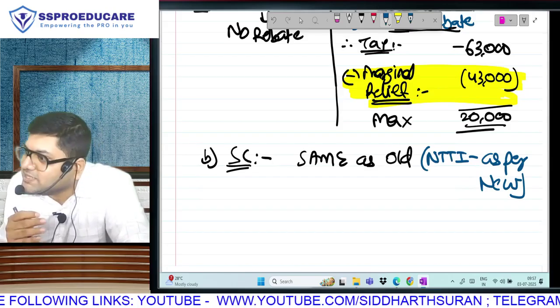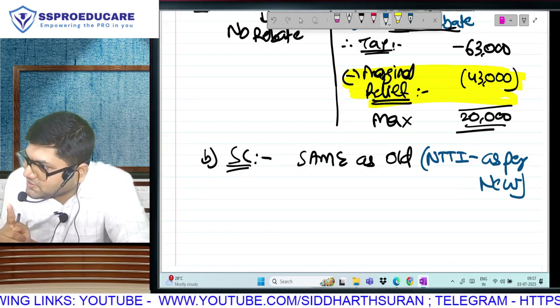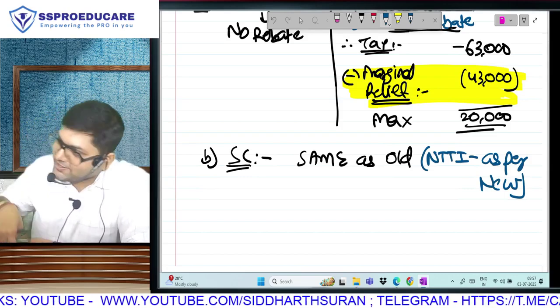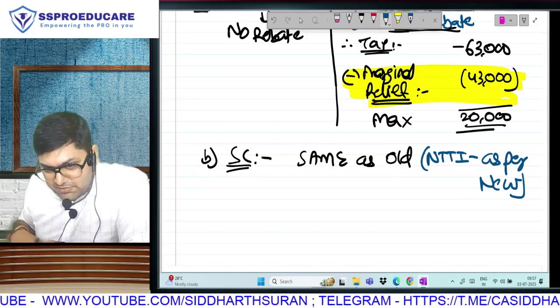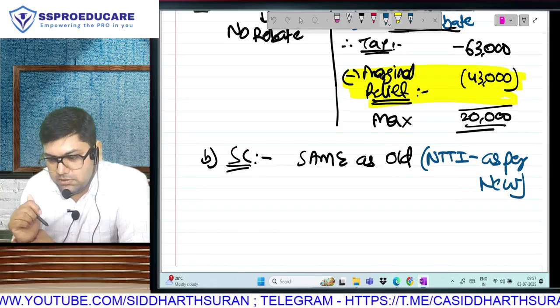Why? You are foregoing exemption and deduction. So old ka 80 lakh, old ka surcharge will be 10%. But if new ka income is 120, on the basis of that income we will apply surcharge. Rate is same, 120 pe it will be 15%.